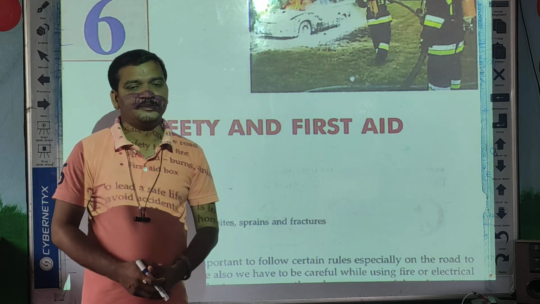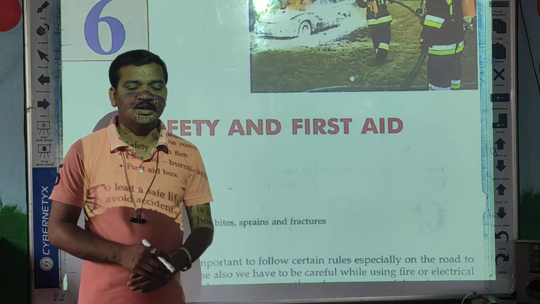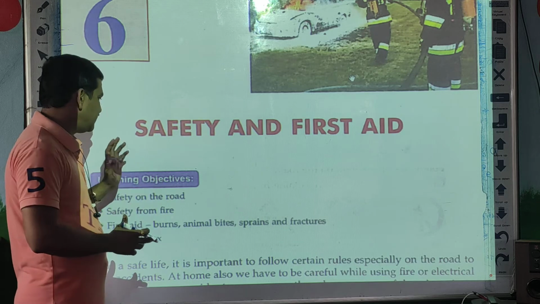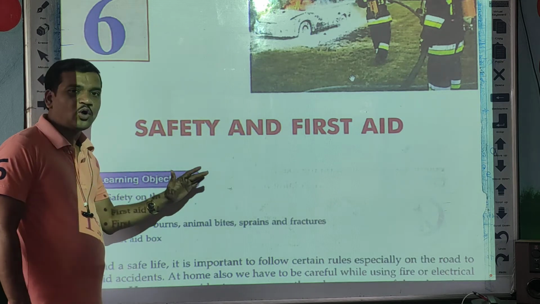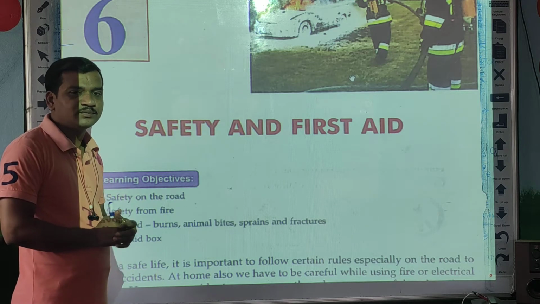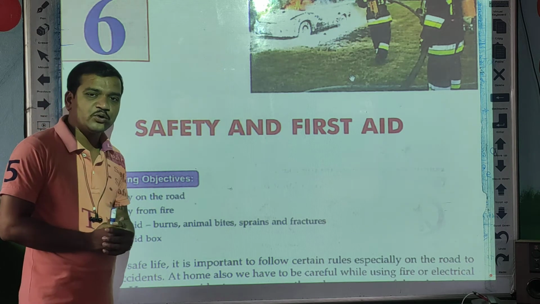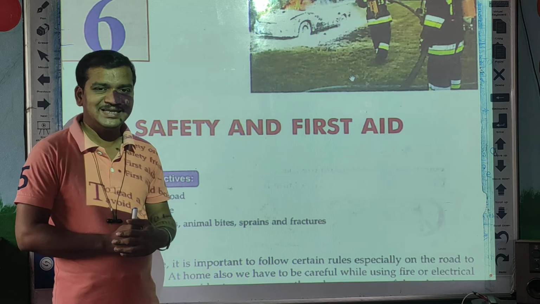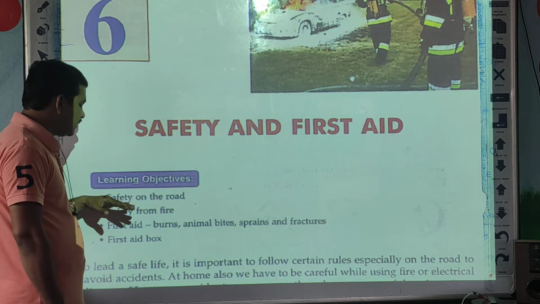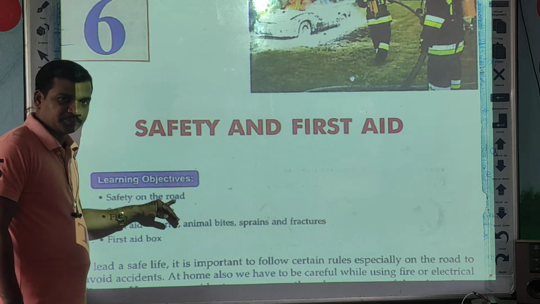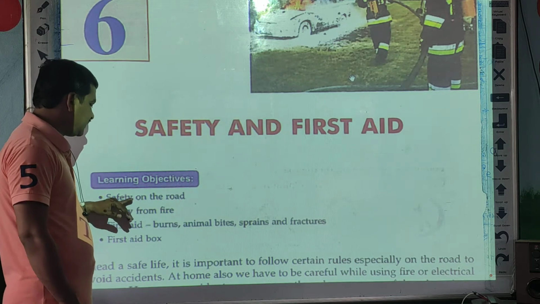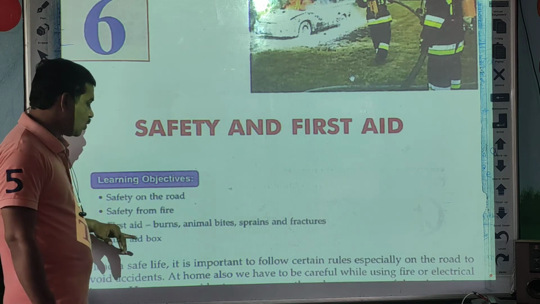In this chapter you are going to learn some important points. So those are your learning objectives. What are the learning objectives of this lesson? What you are going to learn after this lesson, that we'll see first. You are going to learn safety on the road. So first learning objective, safety on the road.